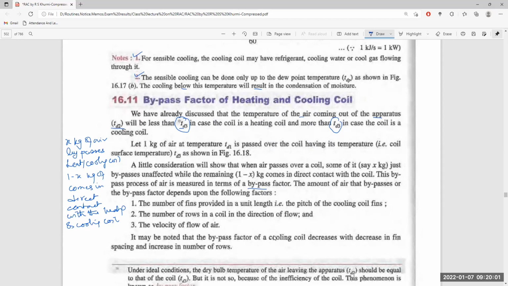The number of fins means the number of projections provided on the cooling or heating coil in the path of the flow, and the pitch of the cooling coil means the distance between subsequent cooling coil fins. Number of rows in a coil, how many rows there are in a coil, and the velocity of flow of air also matter. It must be noted that the bypass factor decreases with decrease in fin spacing and increases with the number of rows.